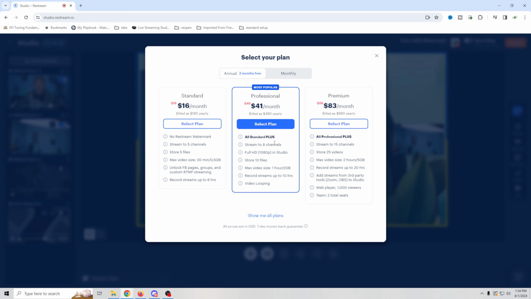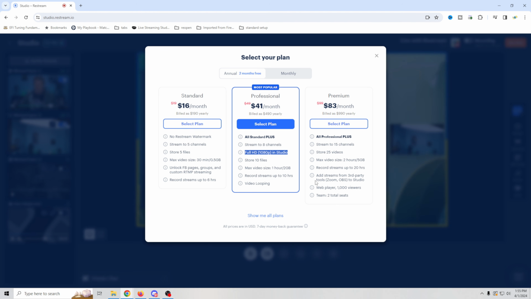The main reason why you might want to go with the professional package, which of course is $41 a month or $49 if you're going to pay for it monthly, is that you get to stream to more channels, but the main thing here is that you can stream in full HD. You can store 10 files. You get a bigger video size. You can record longer streams, and you can do looping videos.